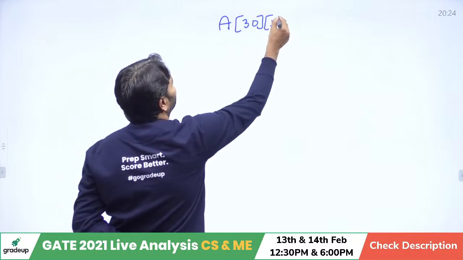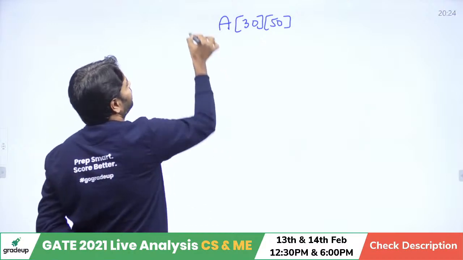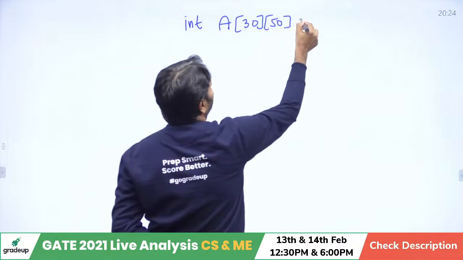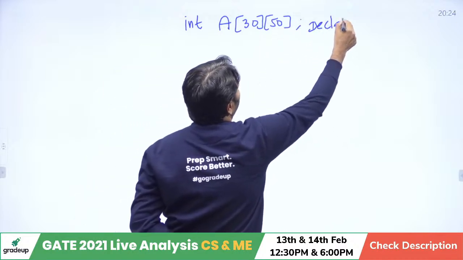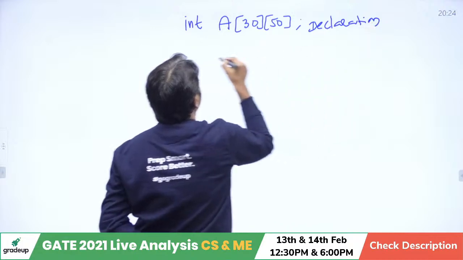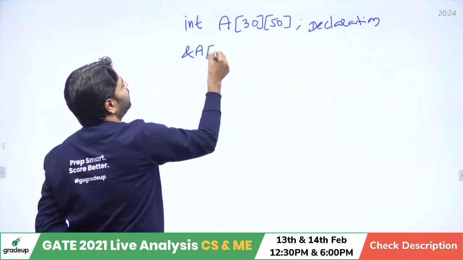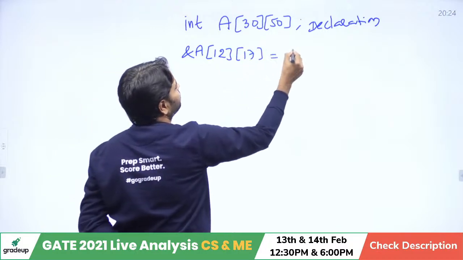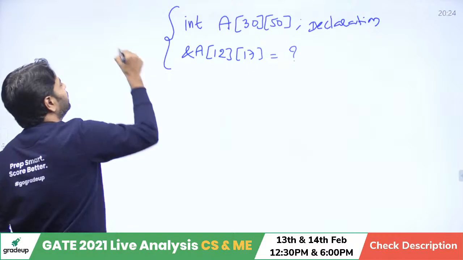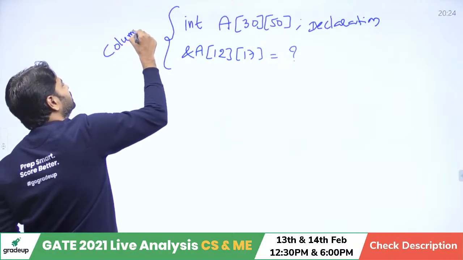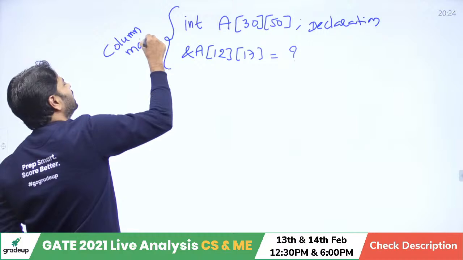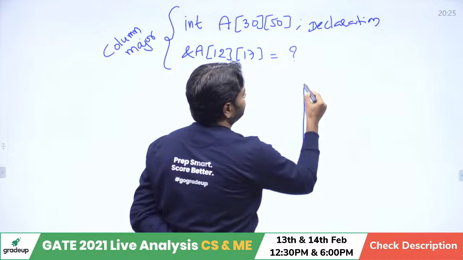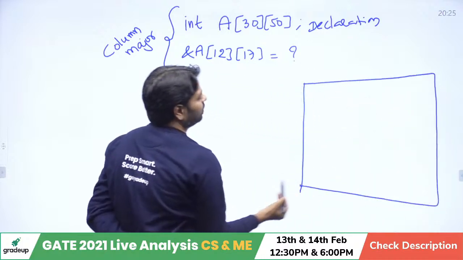30, 50. Now let me ask again, this is a declaration, of course integer, let's say. It's not a C program, but a declaration. And I want to calculate the address of A of 12, 17 again. This time the calculation changes. Assume now column major order. Let's focus on how to calculate.